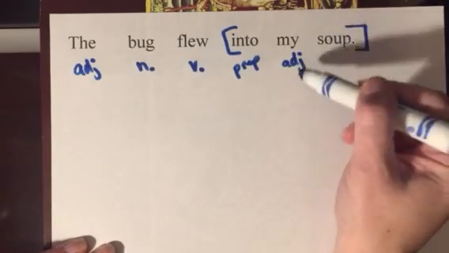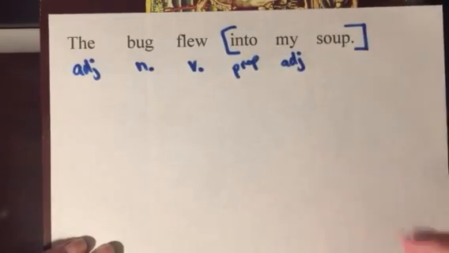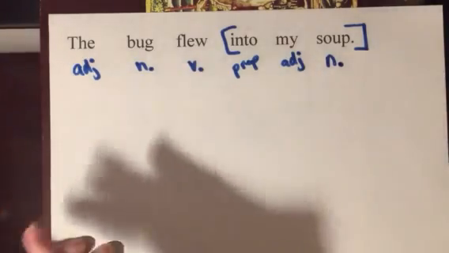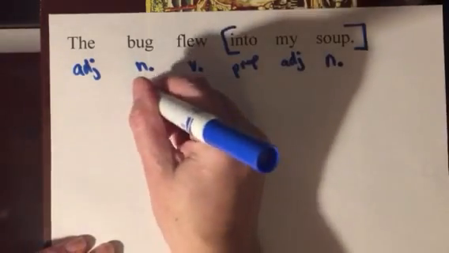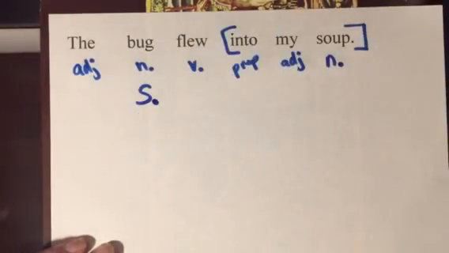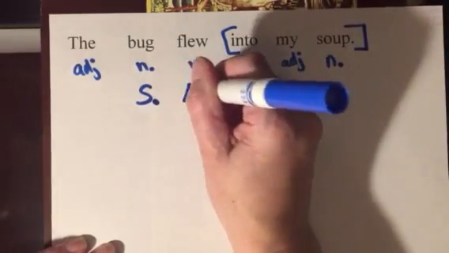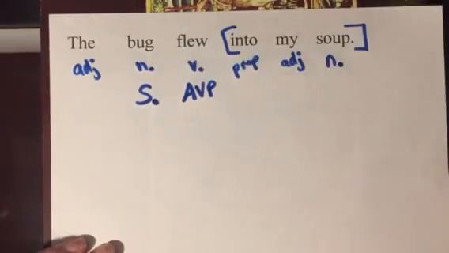It's a possessive pronoun, meaning in the sentence it's acting like an adjective. Soup is a noun. So who are we talking about, or what are we talking about? The bug, subject of the sentence. What did the bug do? It flew, AVP. And then we know we're done because everything else is in brackets because it's a prepositional phrase.